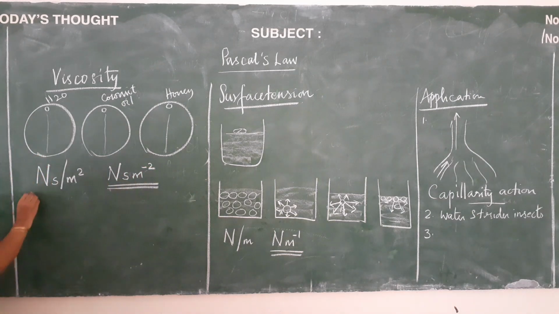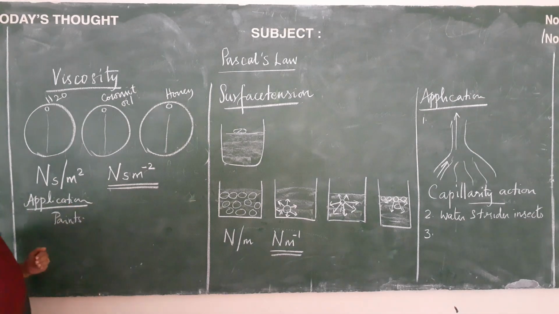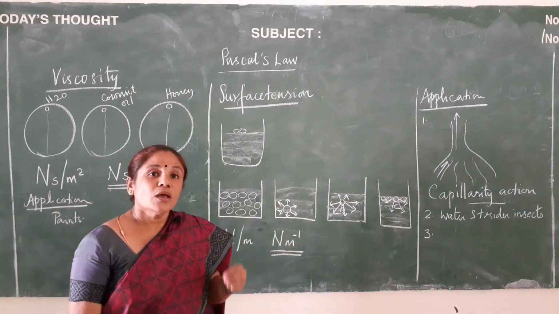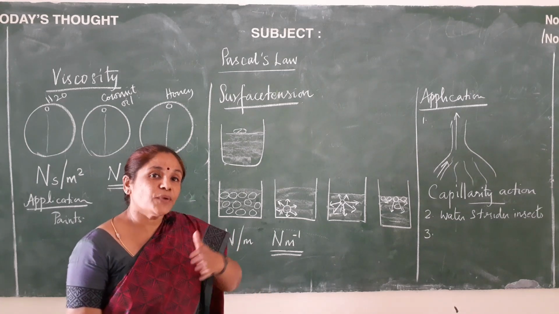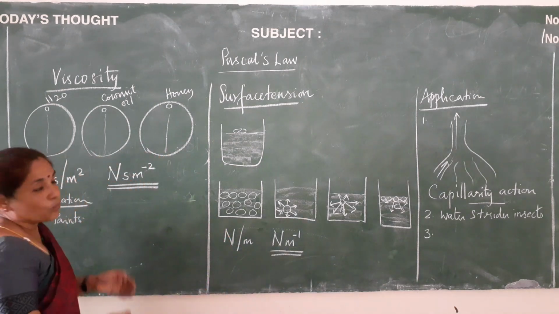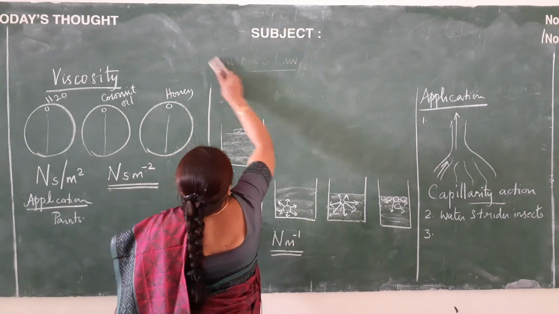Now we have an application here for this viscosity. Yes, we have seen paints and varnishes, and these paints and varnishes are comparatively viscous. Why? So that they could evenly and smoothly spread on a large area. By that we complete viscosity, and we shall move on to the next topic, friction.